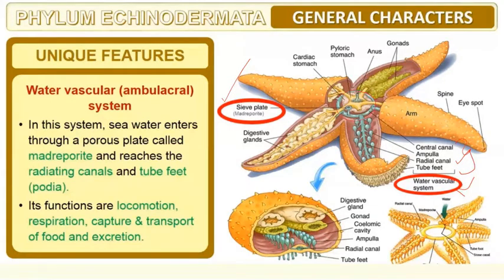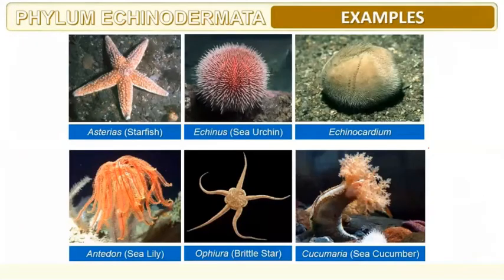This ring is the ring canal, and then it goes to the radial canals. Its functions are locomotion, respiration, capturing of food, transport of food, and excretion. Examples are starfish, sea urchin, brittle star, sea lily, and sea cucumber.